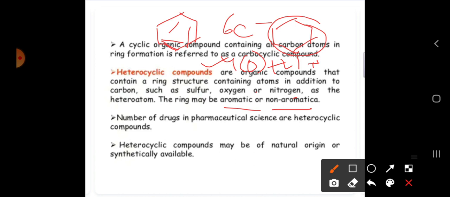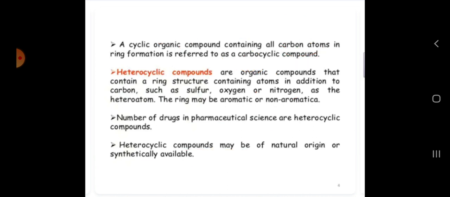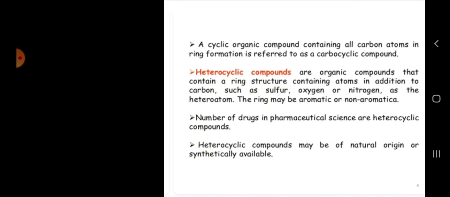Heterocyclic compounds are mainly used in drugs, in pharmaceutical science, for example oxazole drugs, sulfur drugs, thiadiazole drugs. Compulsorily one heteroatom is present there. Heterocyclic compounds may be natural or synthetically available also. So this is about heterocyclic compounds.